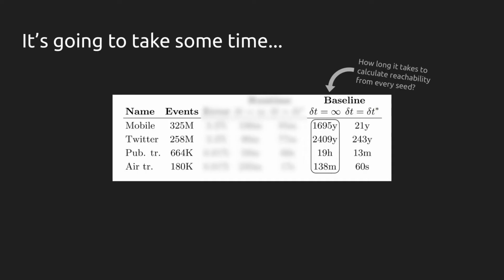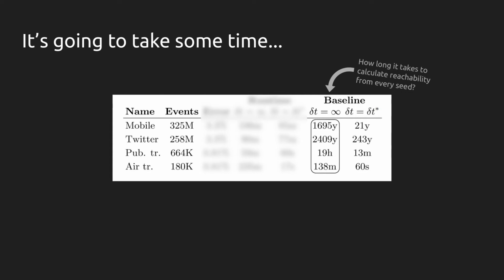Now let's take some baseline measurements on how long it takes to calculate reachability from every initial condition. Our largest dataset is the mobile dataset, which is more than 300 million events. This is a dataset of all the mobile phone calls for one of the carriers in a relatively large European country from 2008-2009. Here, each event is a mobile phone call between two phone numbers, and there are a few million unique phone numbers involved.